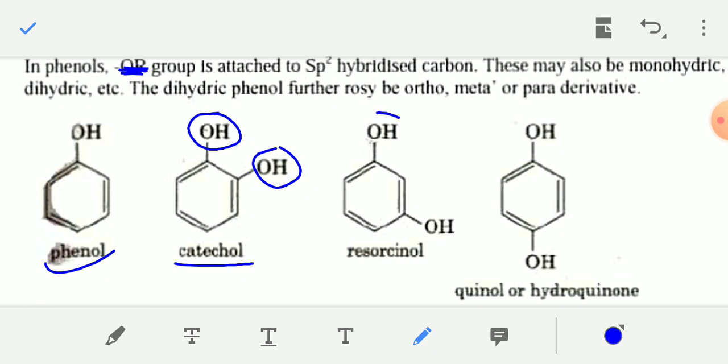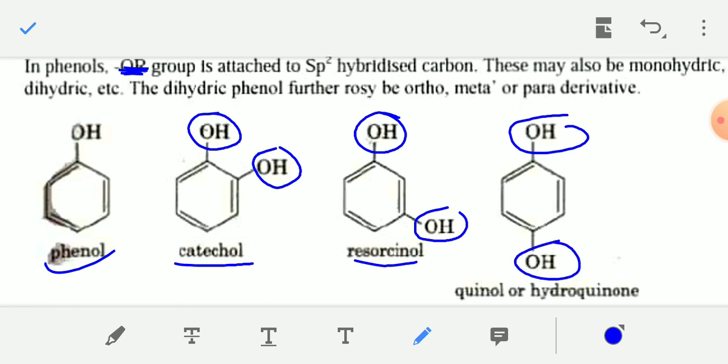If the OH groups are present at the 1,3 position of the benzene ring, then it is known as resorcinol. You have to remember the structures of phenol, catechol, resorcinol. And if the OH groups are present at the 1,4 position of the benzene ring, then this is known as quinol or hydroquinone.